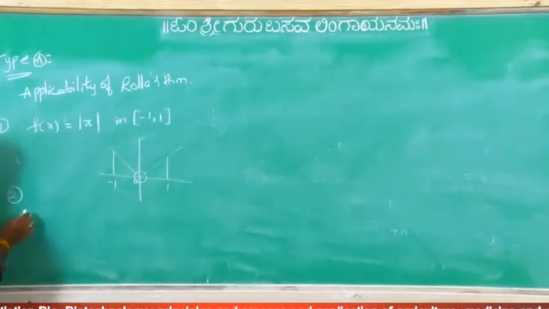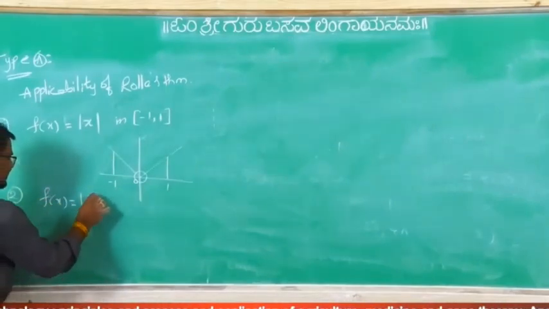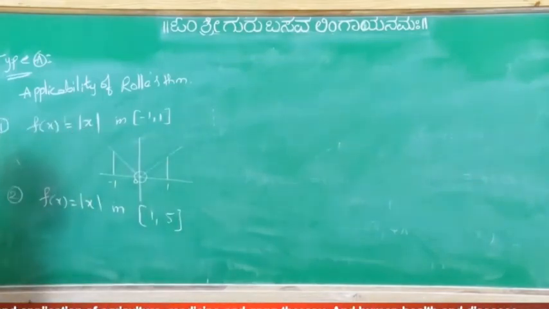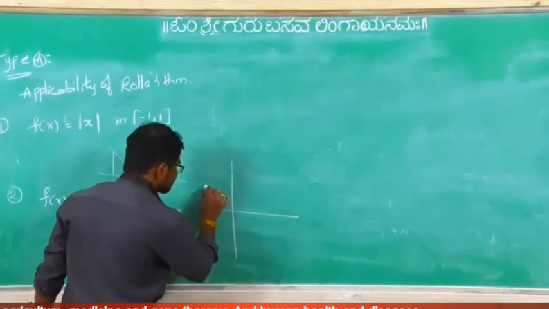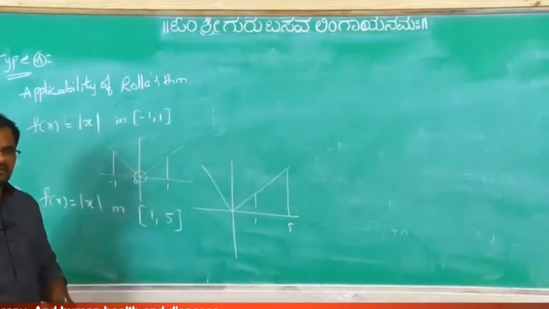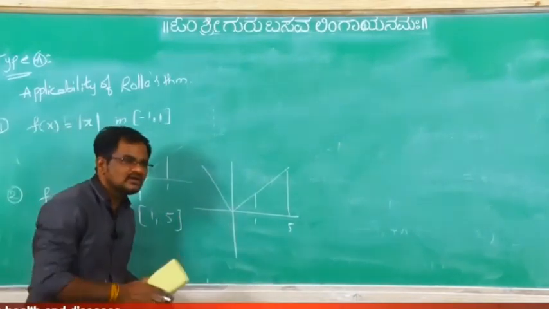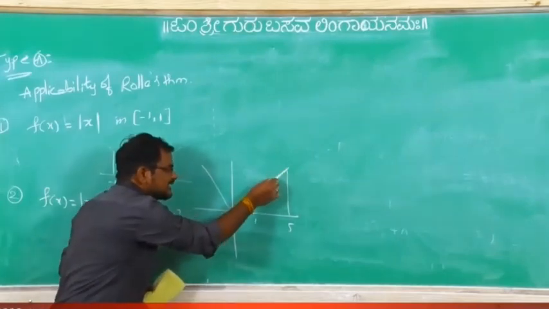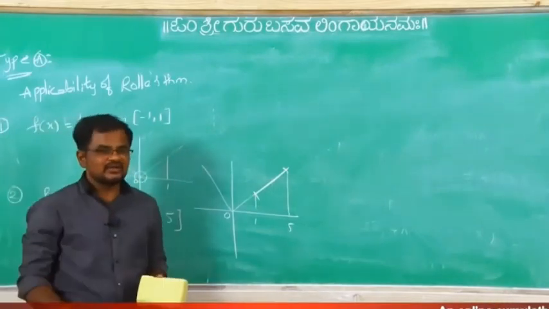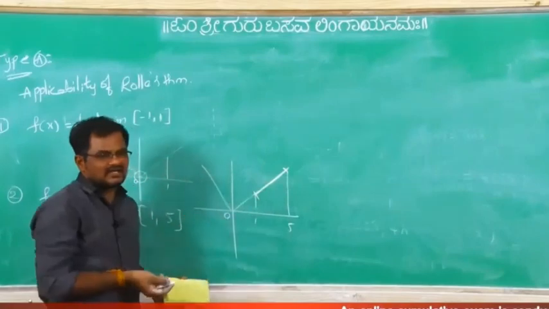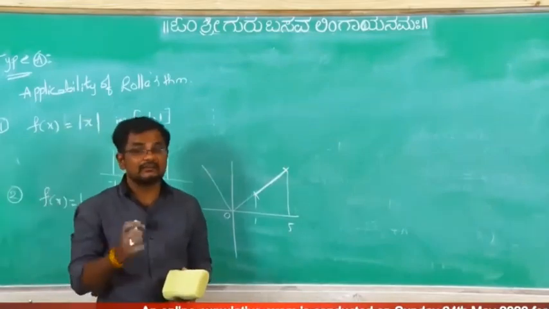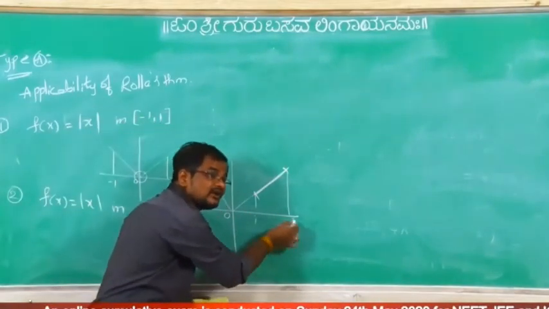Second example, f of x equal to mod x in closed interval 1 comma 5. Same diagram I am taking like this, but here 1 is there, here 5 is there. Mod x is not differentiable at x equal to 0 only. But from here to here it is continuous, and also differentiable. Is there any sharp edge anywhere? No, it means it is differentiable between 1 to 5.